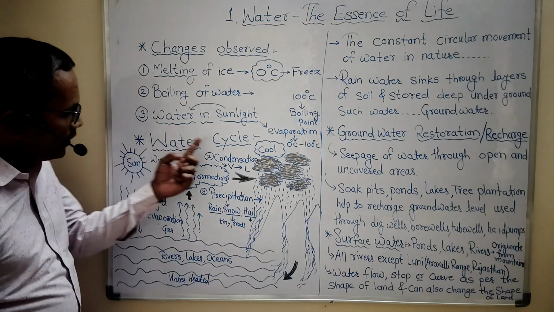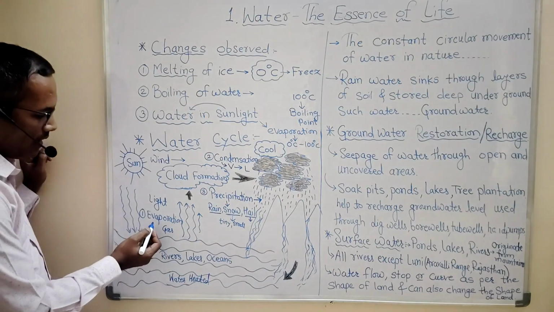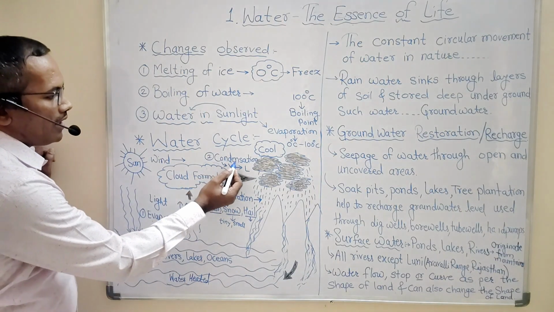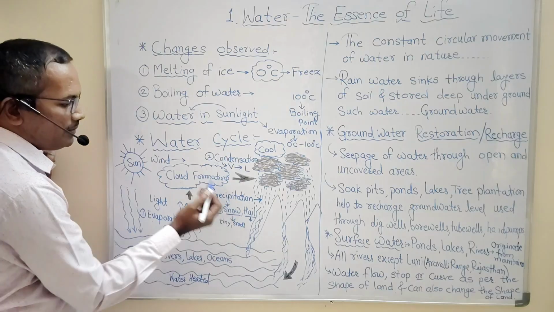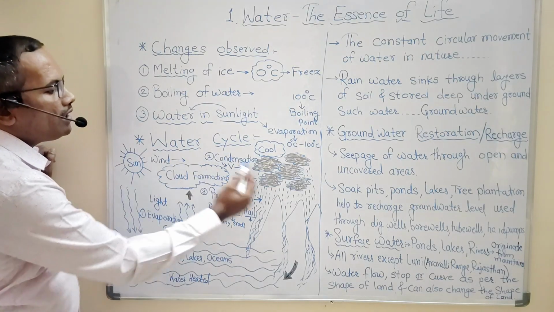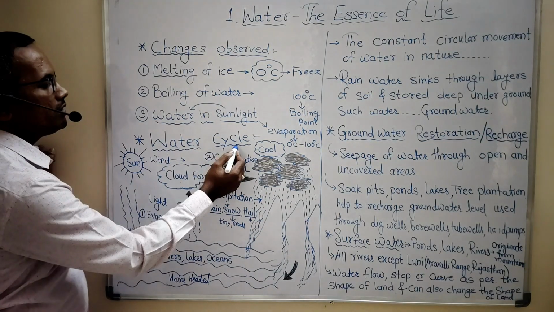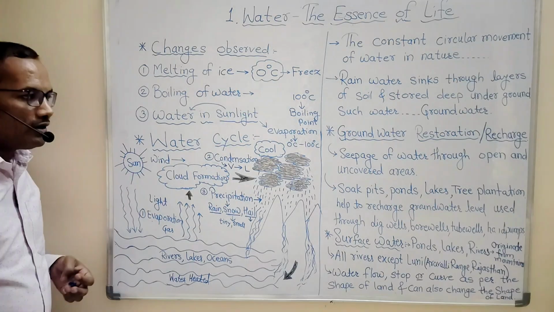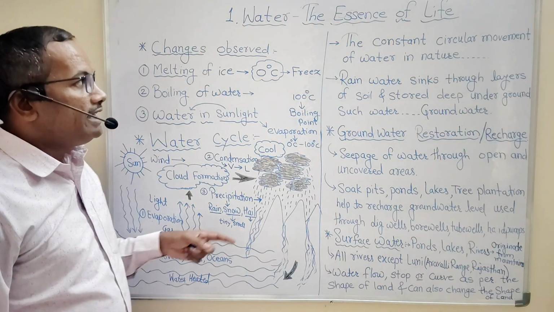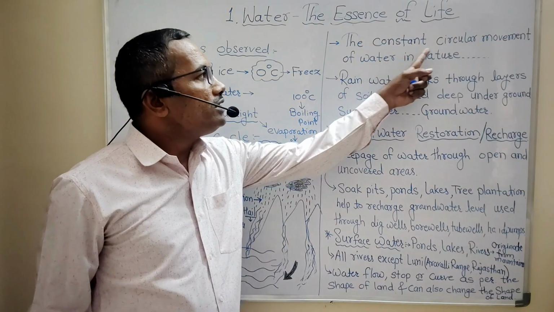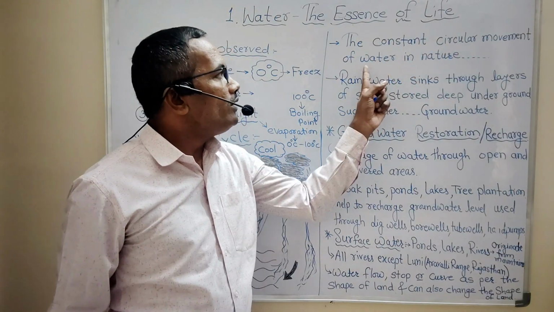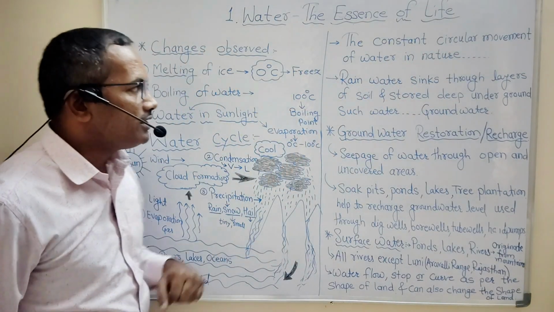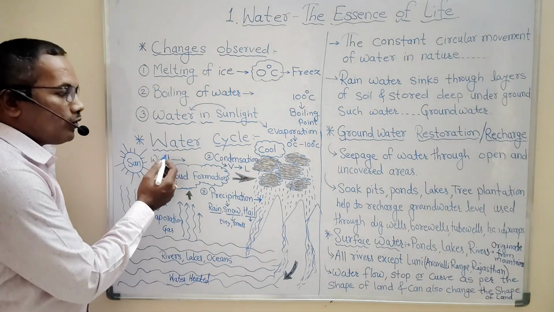So this phenomenon of evaporation, condensation and precipitation together forms the water cycle. And if we have to define the water cycle, we can say that the constant circular movement of water in nature is called the water cycle.